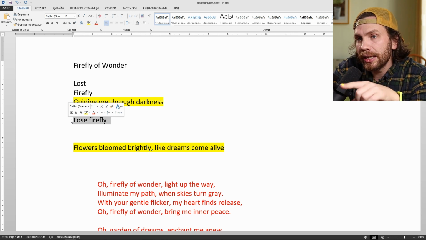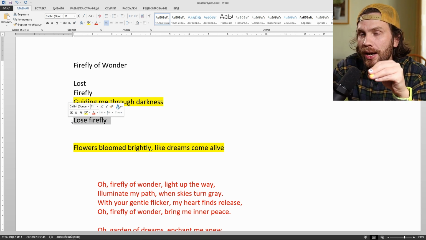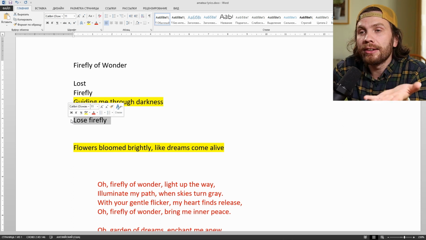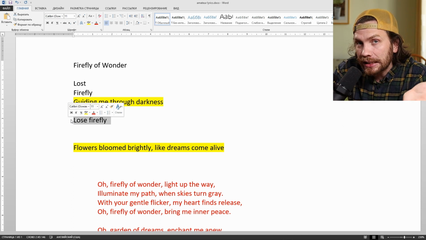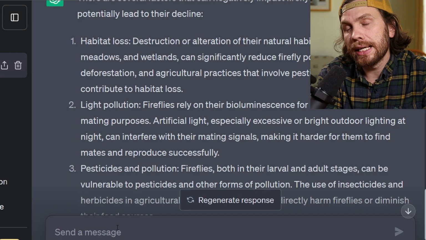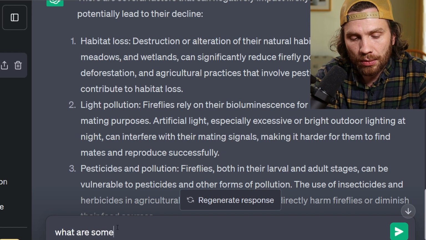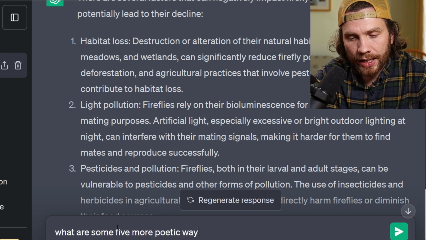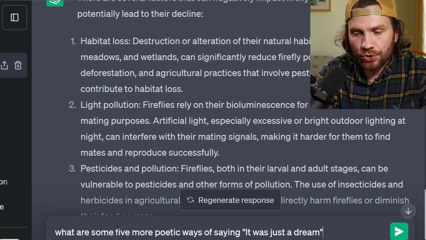The character could not believe their happiness, closing their eyes, seeing the darkness, opening their eyes back again, and seeing the darkness. No firefly around. Scary. It was just a dream. Let's find a fancier way to say it was just a dream. What are some 5 more poetic ways of saying it was just a dream?